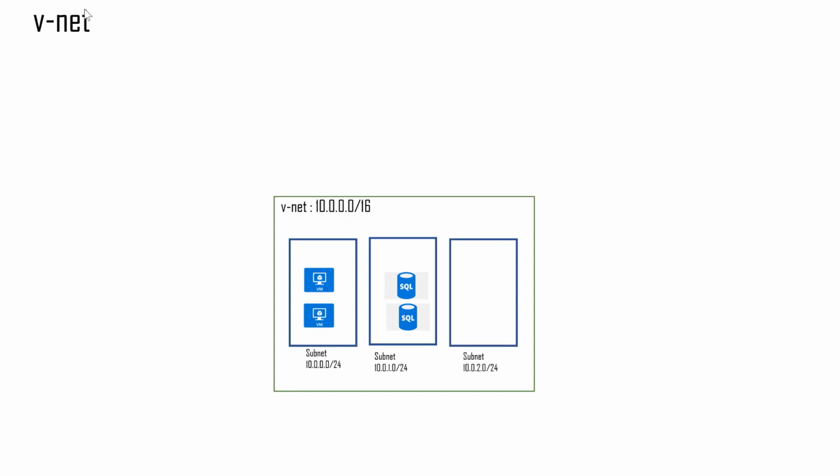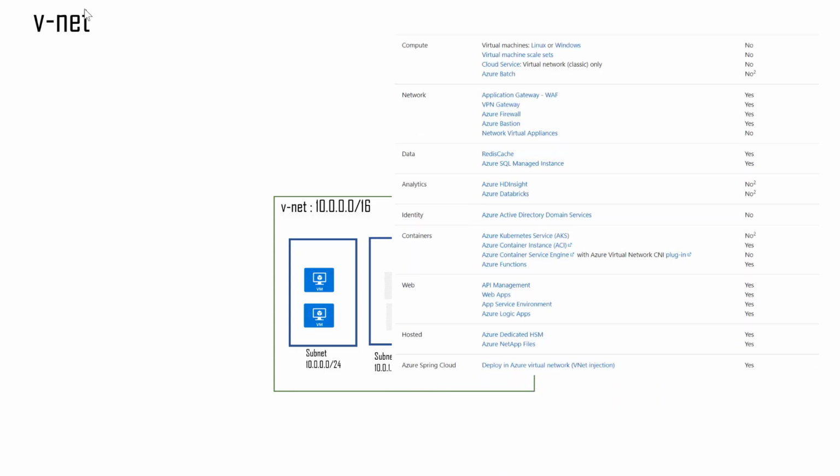Now what are the services that you can put in these subnets? So the services include the following. You can have for compute virtual machines like Linux or Windows. You can have virtual machine scale sets, Azure Batch, Cloud Service, etc. Now, these are very important services, especially the first one, that is the virtual machine, Linux or Windows. So, your backbone of any application would always be a virtual machine, and your virtual machines would reside within the VNet. So, that is one important concept you have to understand.